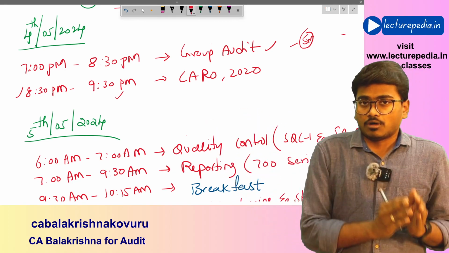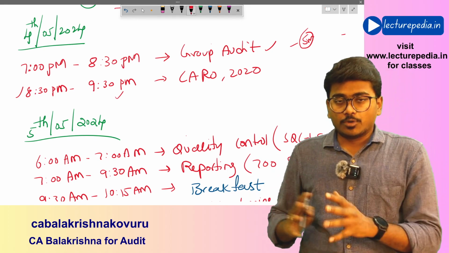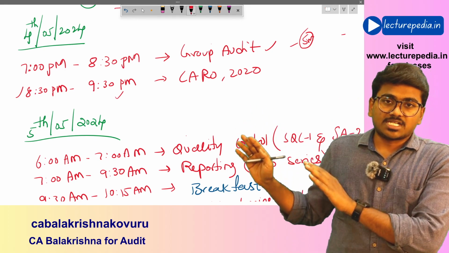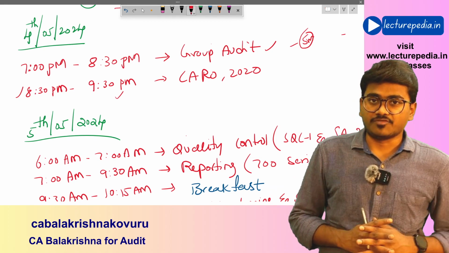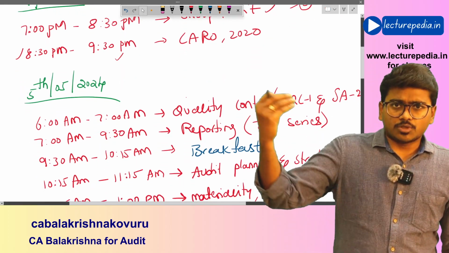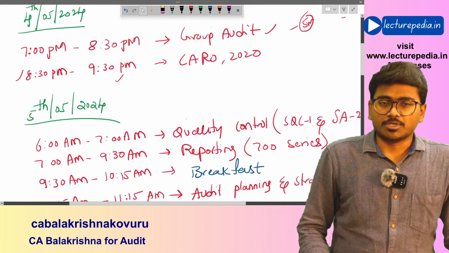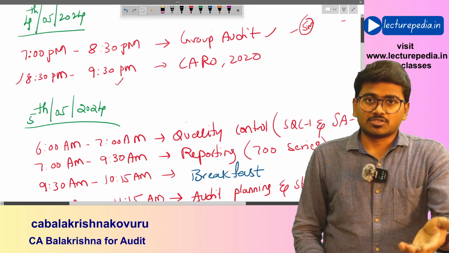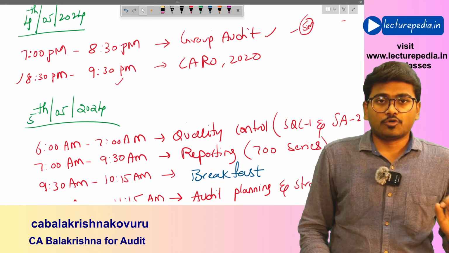So once you have completed your SFM examination and reached home, you will complete these two chapters on that evening of the SFM examination day. After that you can have your dinner and go to sleep, because the previous day you would have done a night out because of the examination, so you can take rest on the 4th evening.